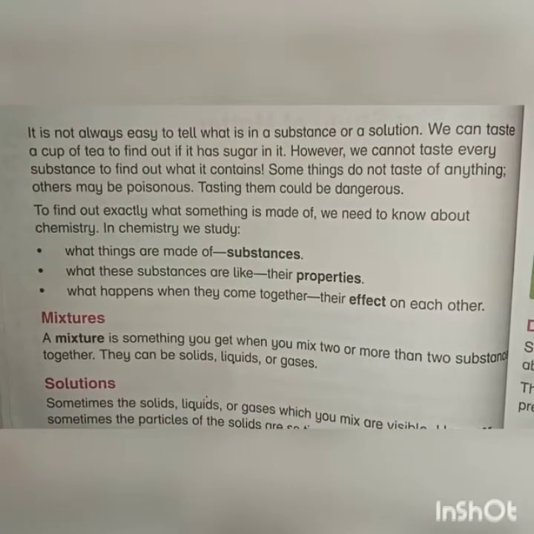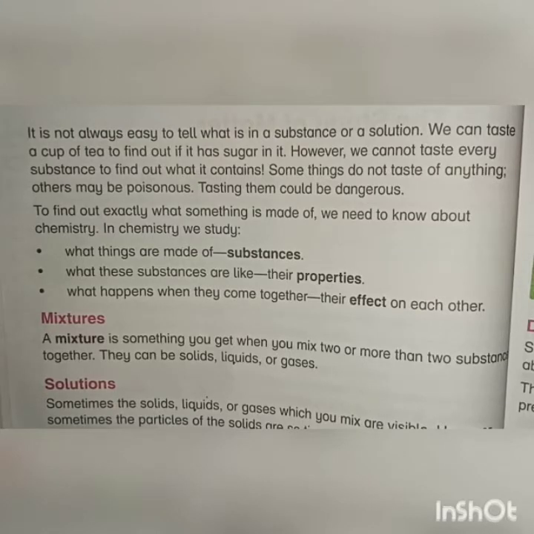It means we can't just find out what is in a substance. For example, if we want to check if there is sugar or not in a tea, we can't find it by just looking at it. And we cannot form an idea about whether there is sugar or not without tasting.